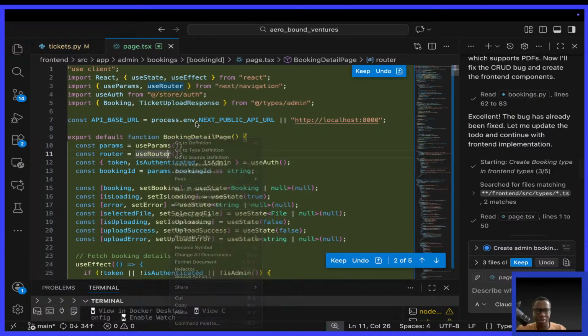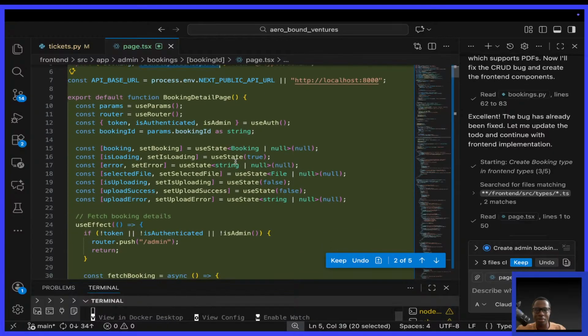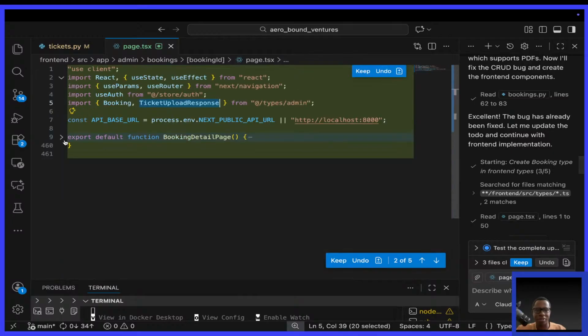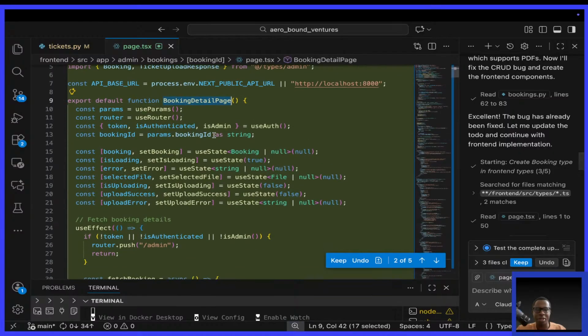But if I come to it right now, it's this page. I see this has got the base URL. This is use client, React, useState, useEffect from React, useParams, useRouter, useAuth, booking, ticket upload, response. So it's just a function here. It says export default function BookingDetailPage, params, token, authenticated, isAdmin from useAuth, bookingId, params.bookingId